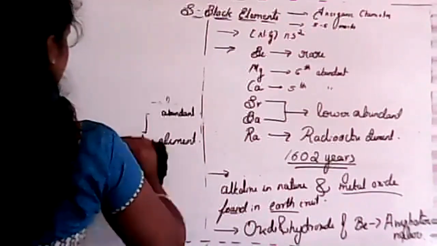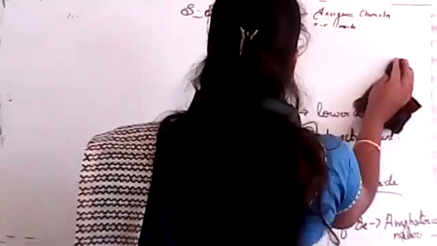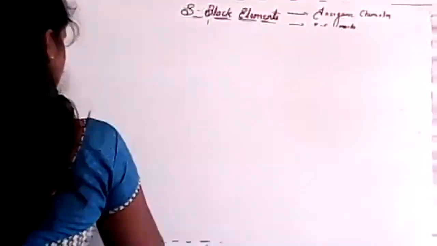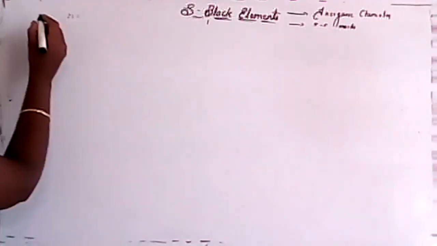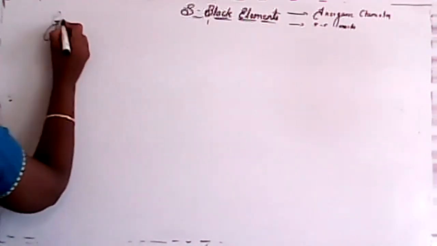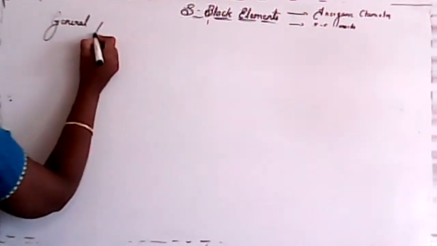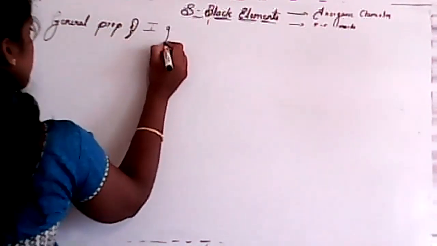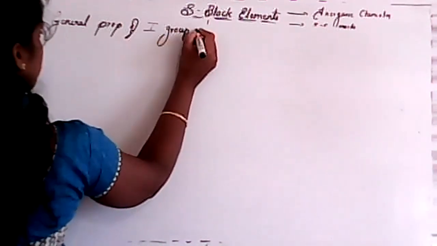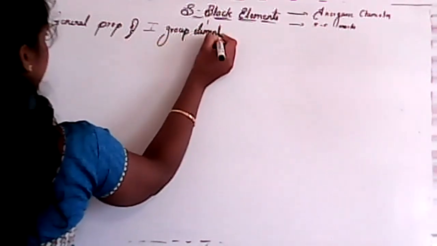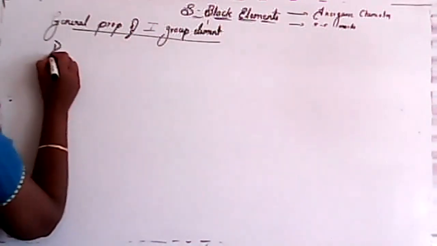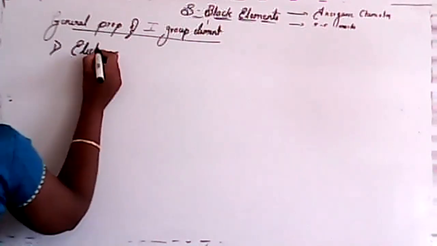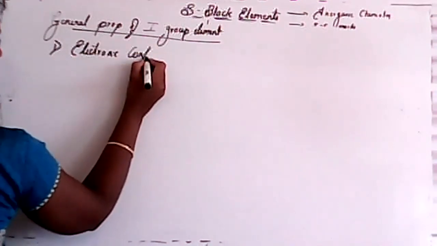So that is the general characteristics of first group elements. Next important one: general properties of first group elements. In that, the first one is electronic configuration.